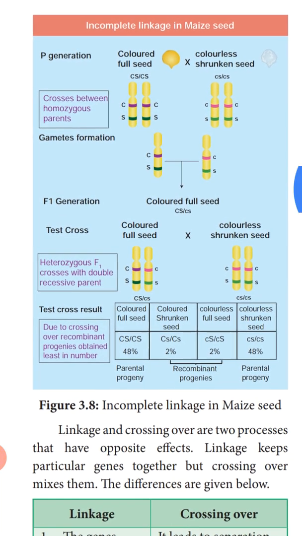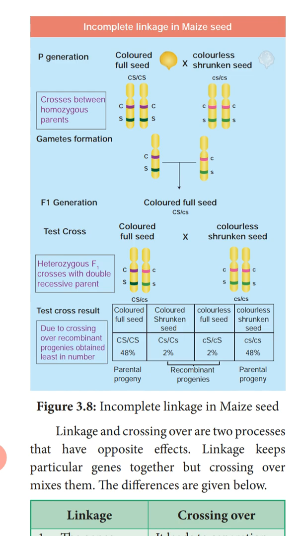Similarly, incomplete linkage in maize seed. Here colored full seeds and colorless shrunken seeds are taken. Colored full seeds are the dominant trait, and colorless shrunken seeds are the recessive trait. When the crossing is done, in the F1 generation we are getting heterozygous colored full seeds.